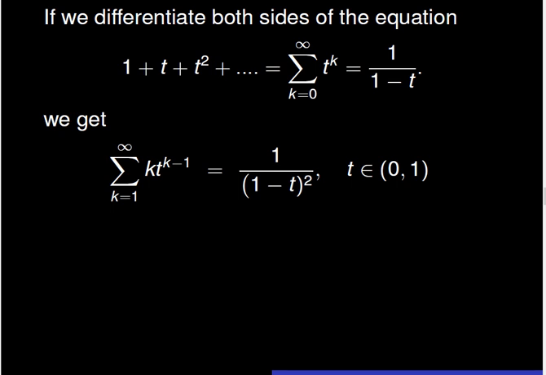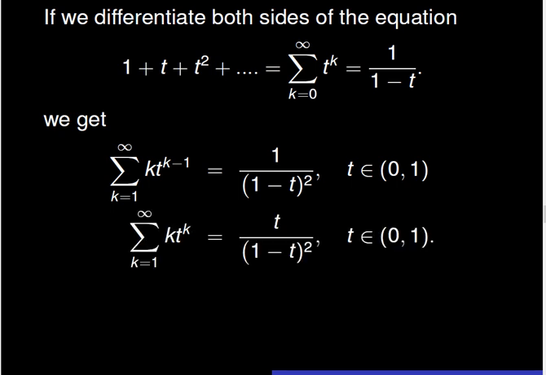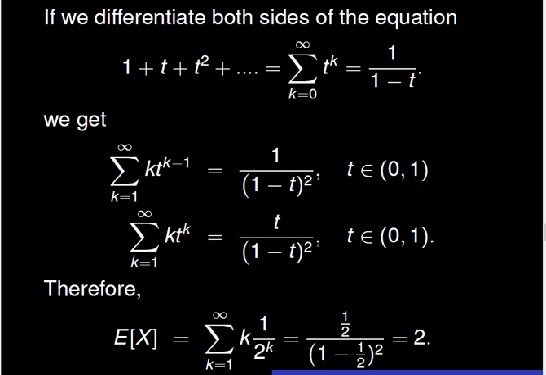We will use the series of derivatives of the geometric series to compute the expectation of our random variable x. If we multiply both sides of the previous equation by t, we see that the sum for k equal to 1 to infinity of k times t to the power k is equal to the fraction t over the quantity 1 minus t squared. Therefore, the expectation of x, which is equal to the sum for k equals 1 to infinity of k times 1/2 to the power k, is equal to the fraction 1/2 over 1 minus 1/2 squared, which is simply equal to 2. Thus, E of x is 2.